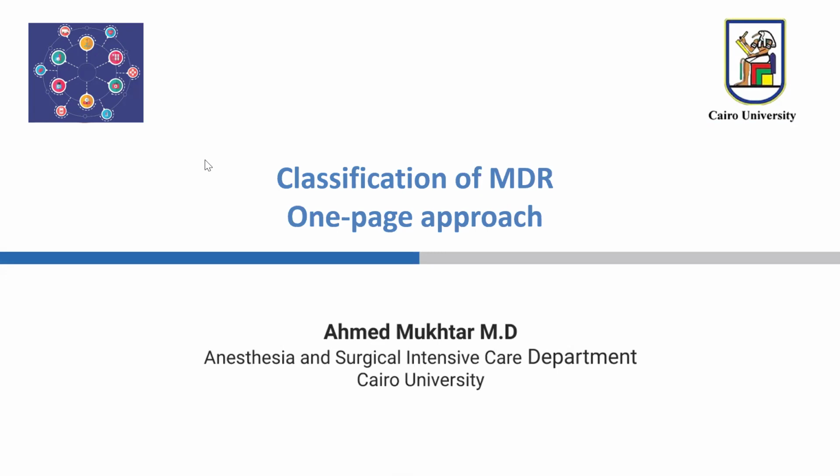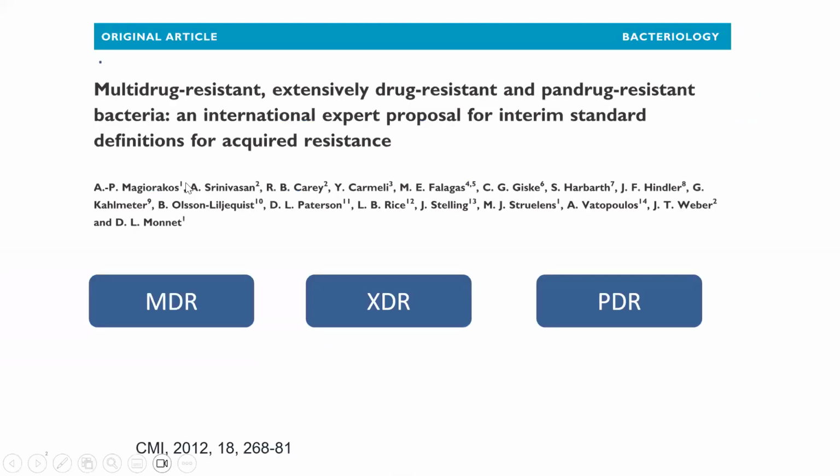In this video, we'll discuss the classification of multi-drug resistance. In 2012, there was a classification of multi-drug resistance into three categories: multi-drug resistant, extensively drug resistant, and pan-drug resistant. To understand the difference between the three categories, we can look at these examples.